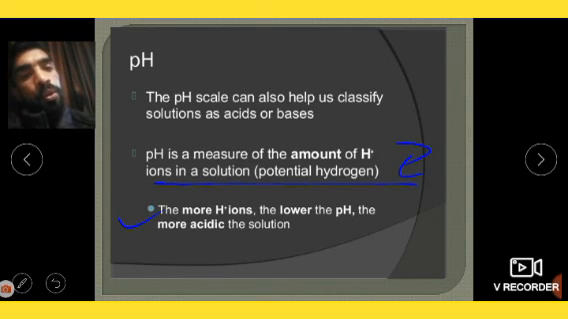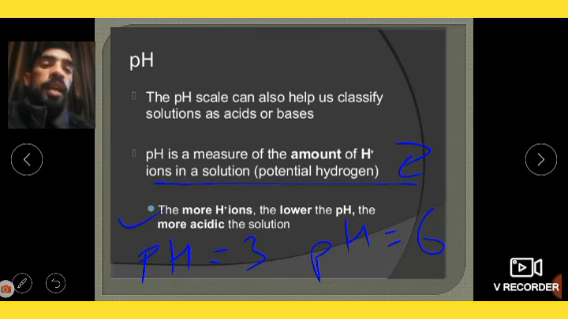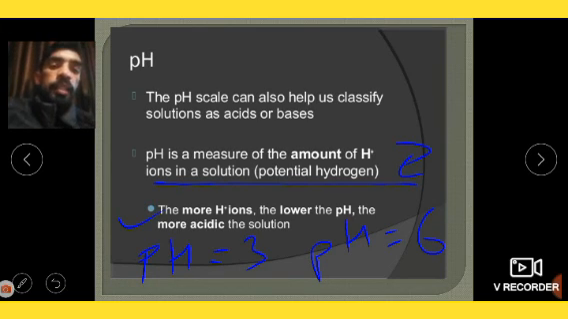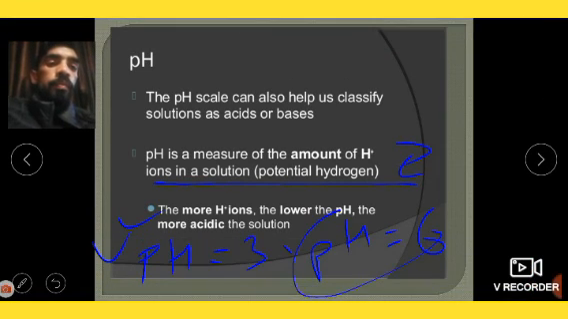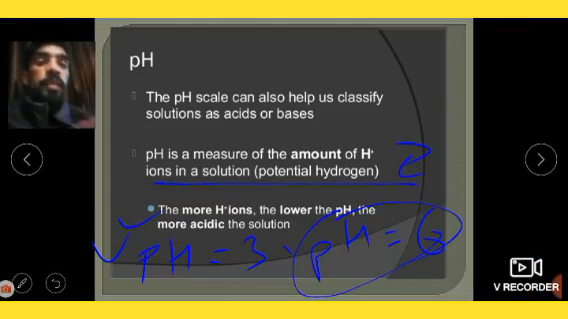You can give me the answer to this question. Two substances are there. One substance has pH value 3, the other has pH value 6. Which substance has more acidic nature? The substance with pH value 3 is more acidic. The lower the pH value, the more acidic it is in nature.